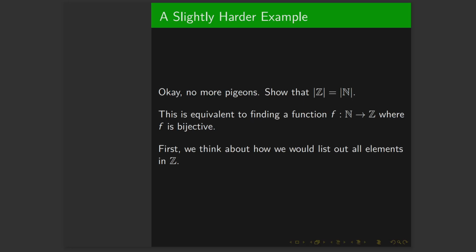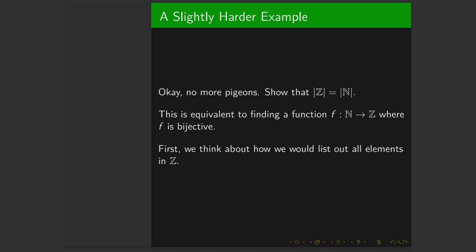And the consequence is pretty cool. Think about it. If you have an infinite set and you partition the infinite set into finitely many pieces, well, one of the pieces must have infinitely many elements from our set. So there's a really nice correlation between infinity and finiteness. Now, no more pigeons. We want to show that the cardinality of Z, or the integers, is equal to the cardinality of the naturals. So pretty much we're saying that the integers have the same cardinality as the naturals.